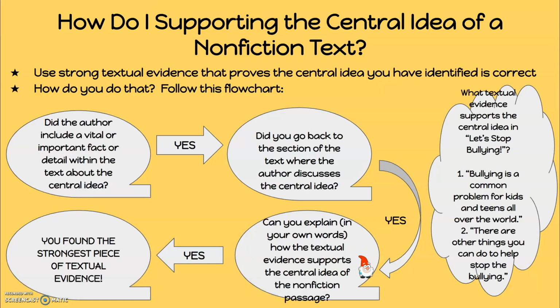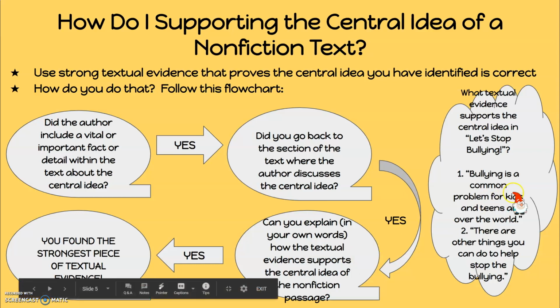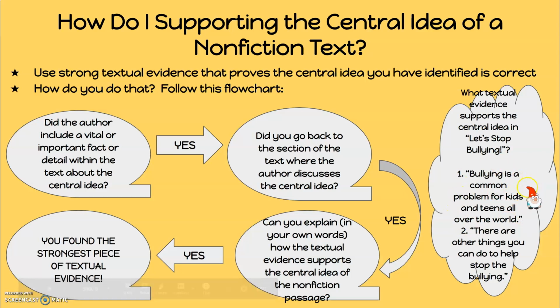Can you explain in your own words how the textual evidence supports the central idea of the nonfiction passage? Well, let's see. This is my textual evidence over here. So from the first section, I pulled the first sentence, which was: Bullying is a common problem for kids and teens all over the world. So yes, I could summarize that in my own words, and I could say bullying is a huge issue. And the second central idea is that there's many ways to stop it.